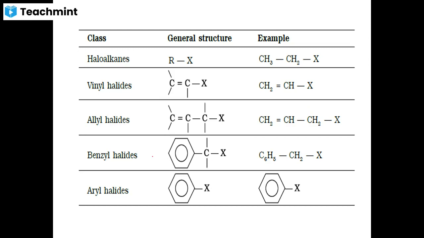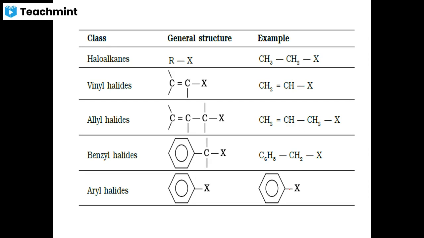Benzyl halides are formed by replacement of a hydrogen atom in the aliphatic side chain of the benzene nucleus. Again, the halogen atom is attached to sp3 hybridized carbon. Aryl halides are those in which the halogen atom is directly attached to sp2 hybridized carbon. So this is how the halogen compounds have been classified as aromatic and aliphatic.